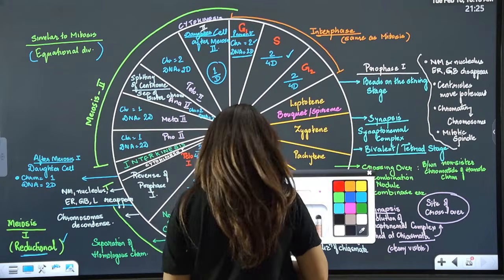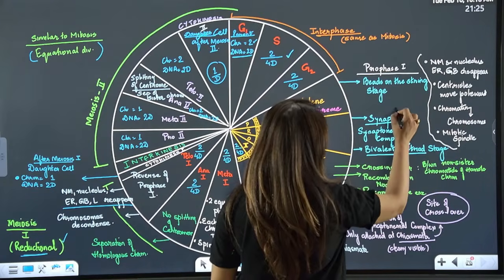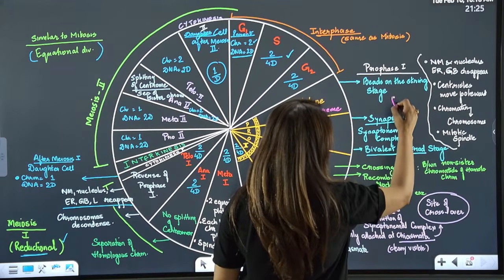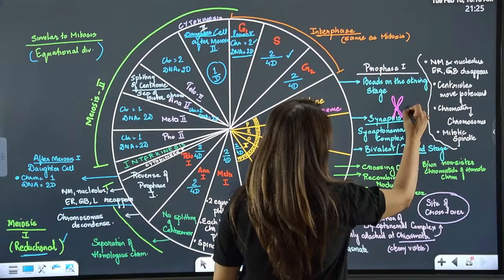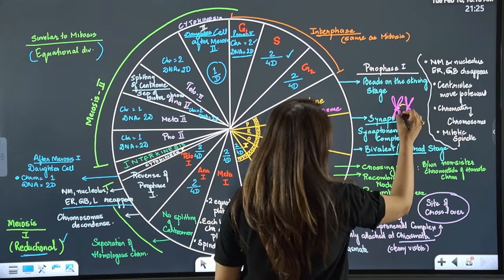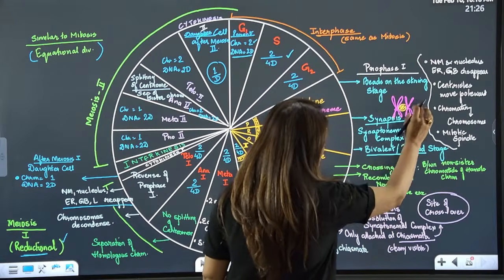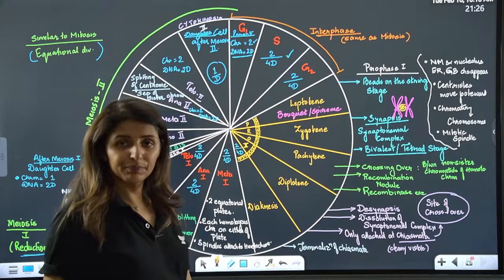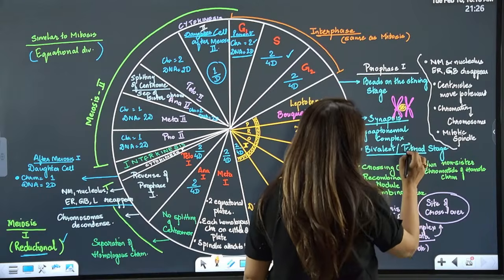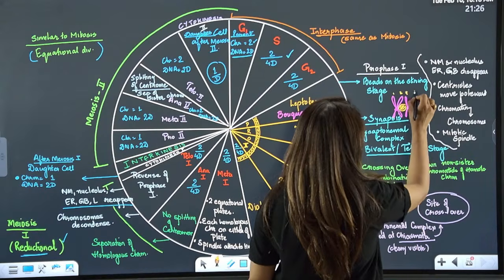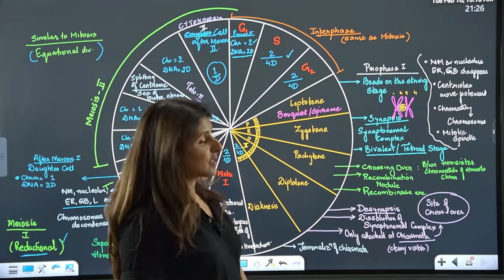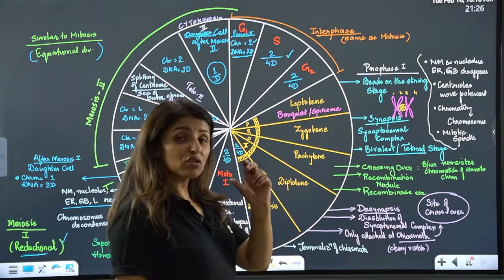So when the two homologous chromosomes are lying side by side, guys, like this, so this is one, and then there is another, and then there is a synaptonemal complex in between. This is called synapsis, right? So this stage is called the bivalent stage, and since there are 4 chromatids together, we call it a tetrad stage. Two homologous chromosomes together, so bivalent.